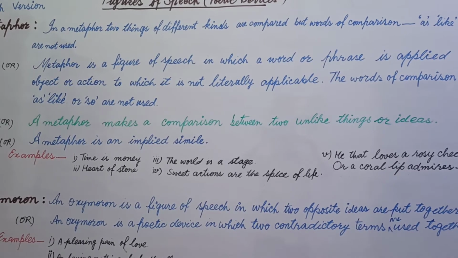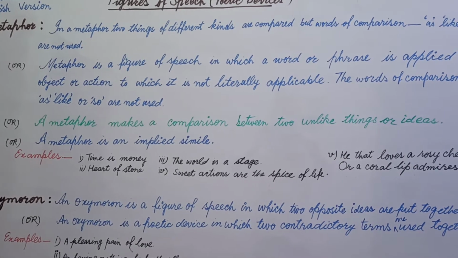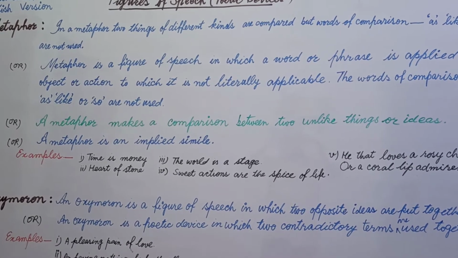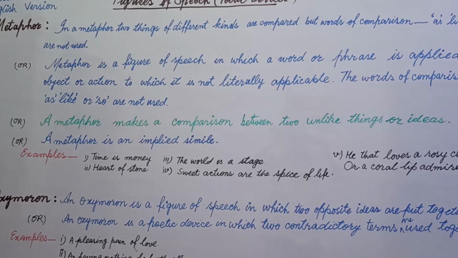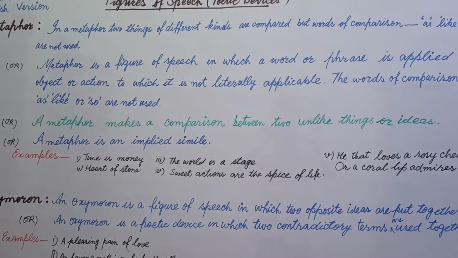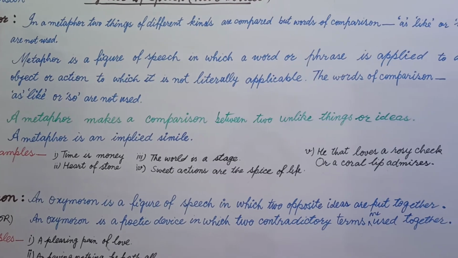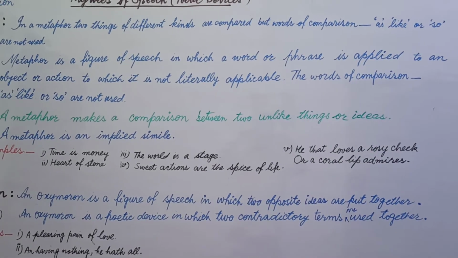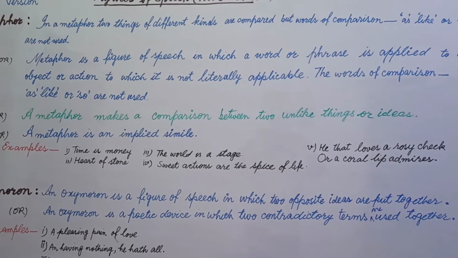Not literally applicable means those two different types of things we can't compare at all if we try to match the elements and the traits or qualities of two different things, but still we match them because they have one point in common. And when we compare, we don't use the words of comparison; there is metaphor.